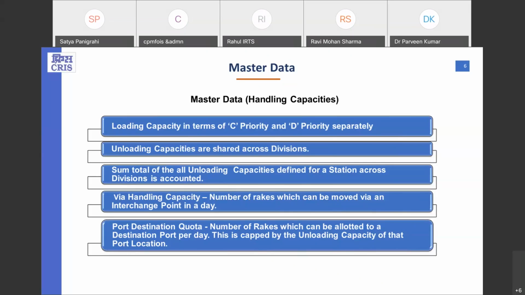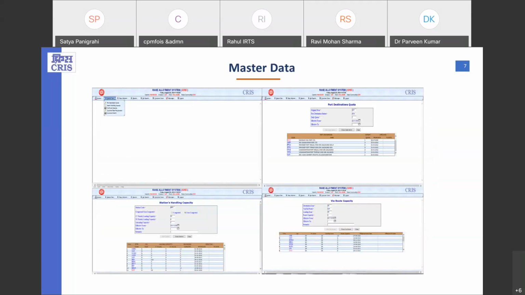is mandatory if any export indent is to be allotted. If it is not defined in the system, then the indent is not picked up for the allotment. So you can say that port destination quota must be defined as well as the unloading capacity in the station handling capacity. Now, here are some screenshots for these. First one is the port destination quota, station handling capacity, and wire route capacities.